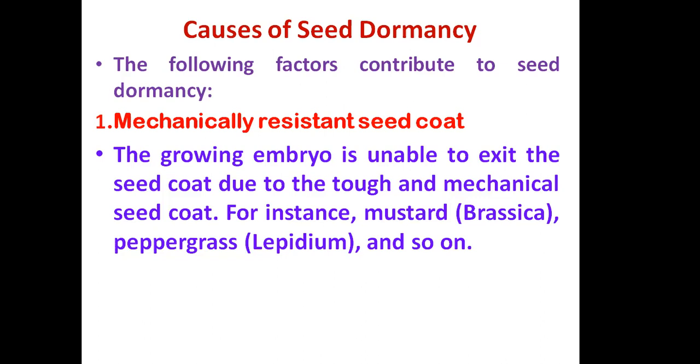The growing embryo is unable to exit the seed coat due to the tough mechanical seed coat, for instance in mustard seeds or paper grass, etc. The plants which have seeds with a hard seed coat will have mechanical seed dormancy because of their resistant seed coat.